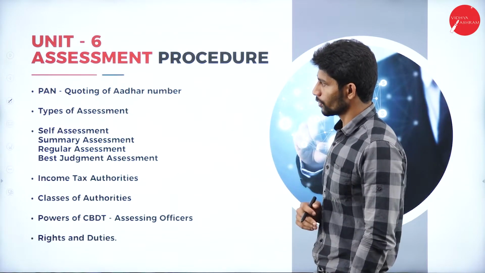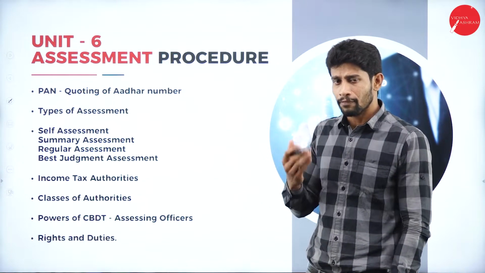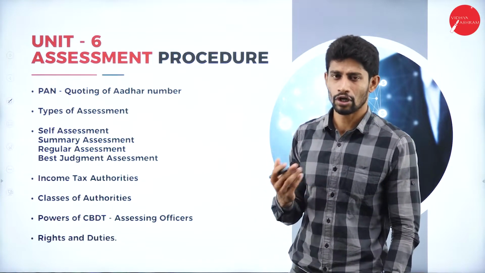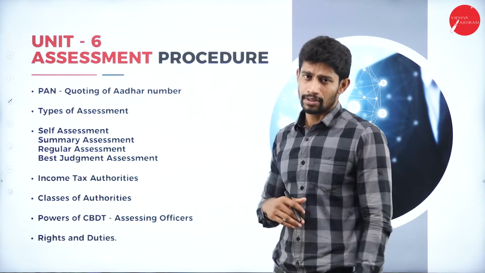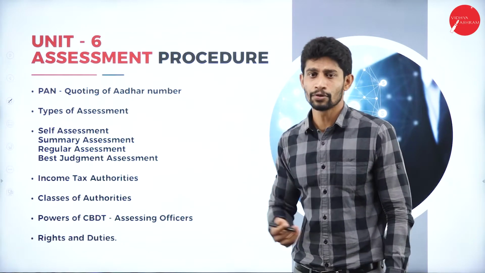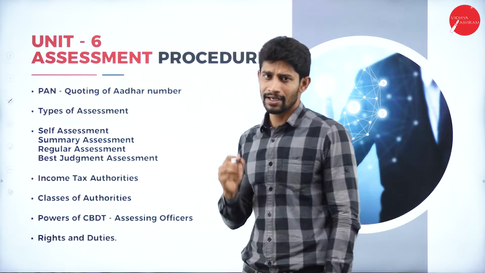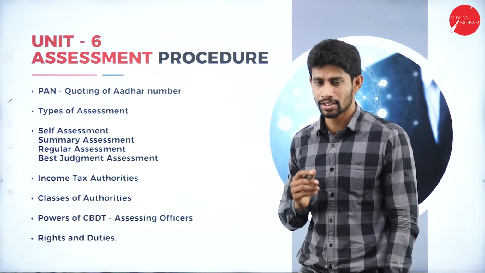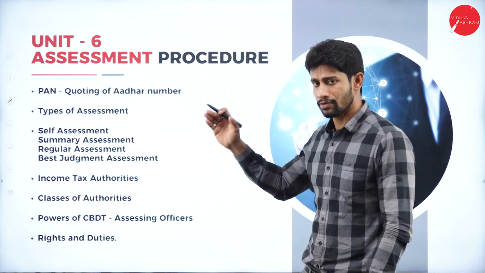So moving on to unit number 6, assessment procedure. Yes, after finding out our financial position, like whether we are in profit or in loss, we are supposed to go through the assessment procedure. Then only we will be able to pay the tax to the government. So with respect to that, PAN, that is permanent account number. So what does it really mean? Why it is important? Who are all supposed to own this PAN card? Okay, that we'll be learning.